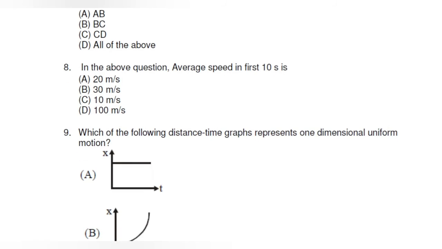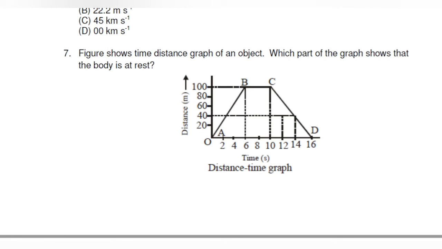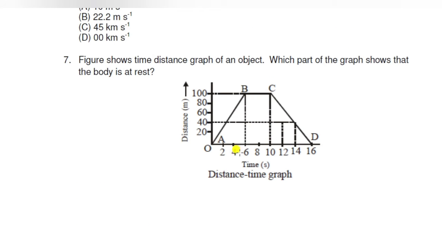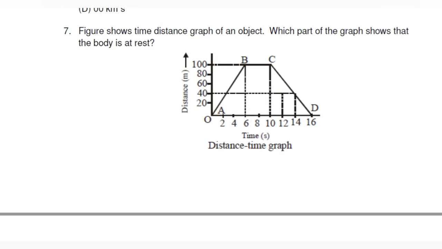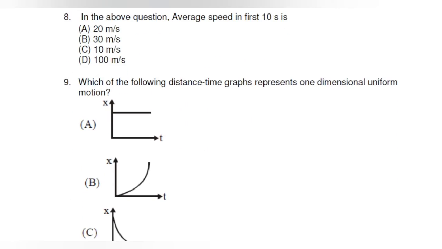Question number 8. In the above question, average speed in the first 10 seconds. So if we find the total distance in the 10 seconds, then we can find the average speed because the time is 10 seconds. In 10 seconds, the total distance is 100 meters. We can see it from the graph. So the average speed in 10 seconds will be 100 divided by 10, that is 10 meters per second. So the right answer will be option A, 10 meters per second.